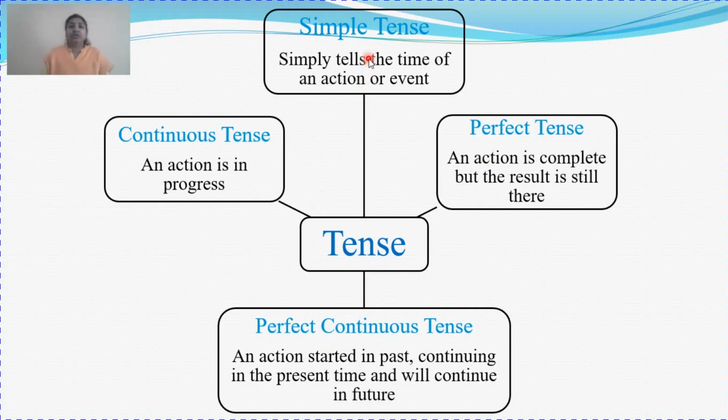The first is simple tense. What is simple tense? Whether it is simple present tense, simple past tense or simple future tense, any action done in present time, past time or future time will come under simple tense. So simple tense simply tells the time of an action, when the action was done, whether in the present time, past time or will be done in future.